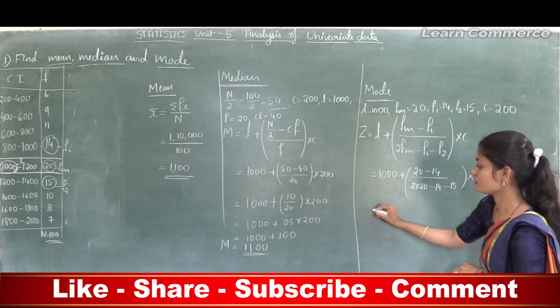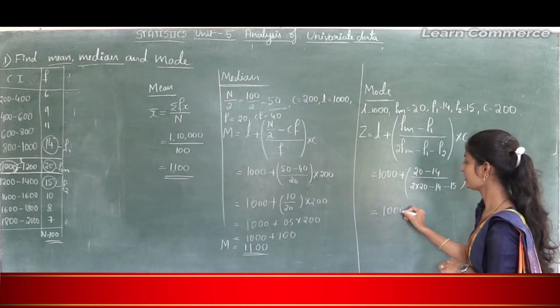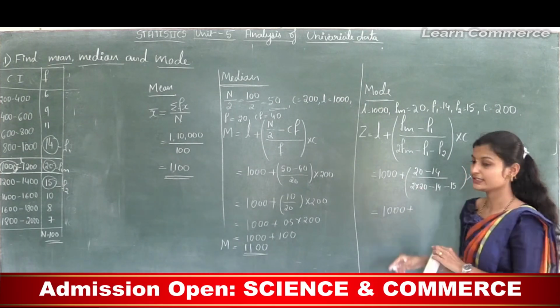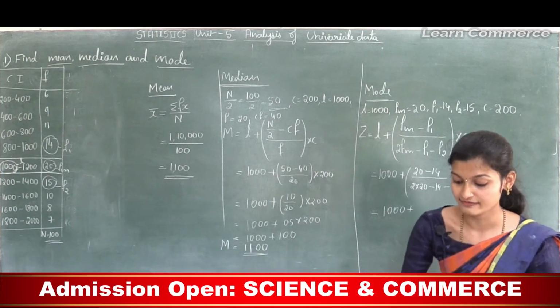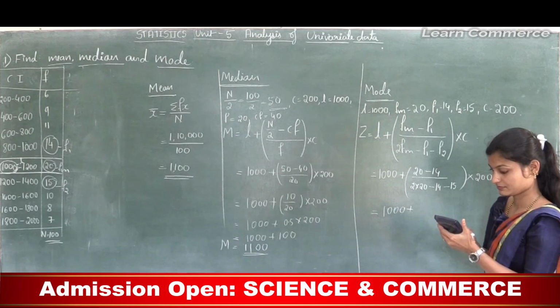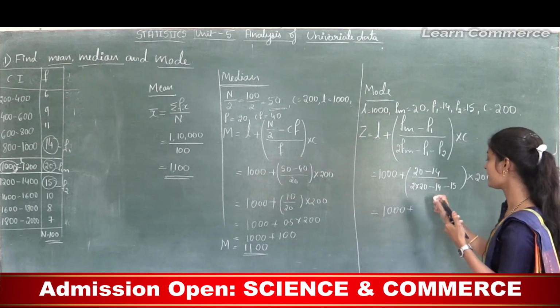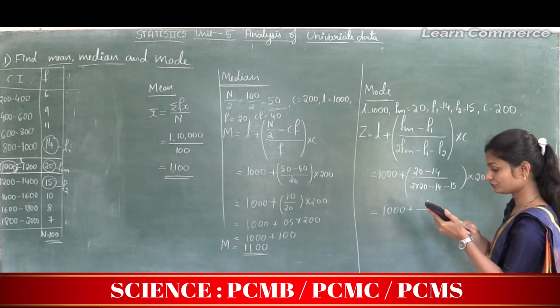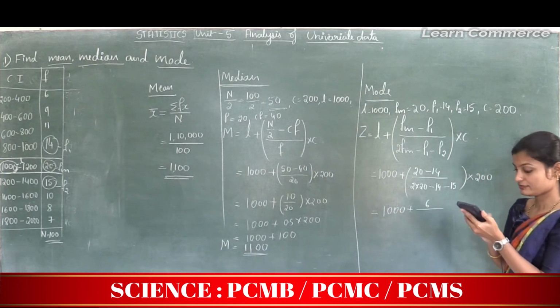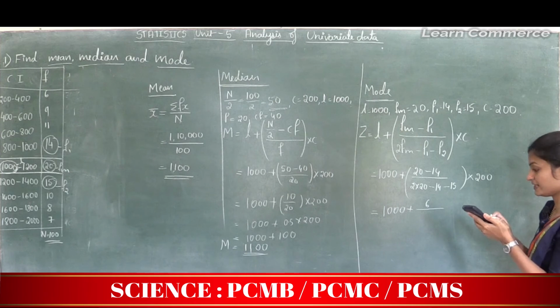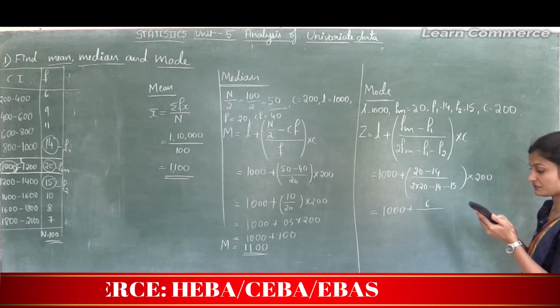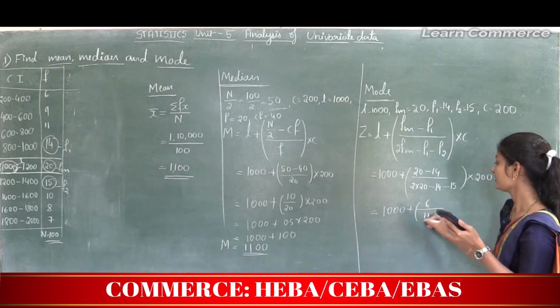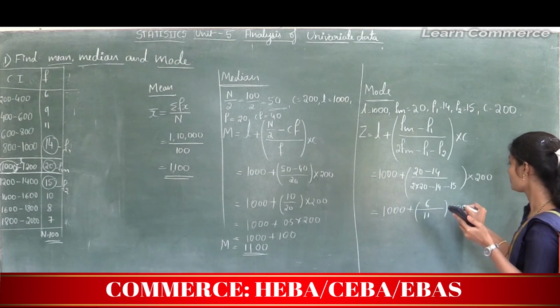So this is equal to 1000 plus 20 minus 14, that is 6, divided by 2 into 20, that is 40, 40 minus 14, that is 26, 26 minus 15, that is 11, into 200.